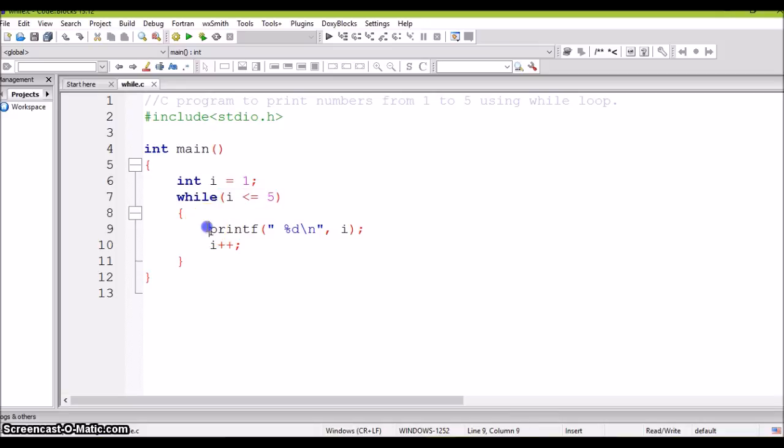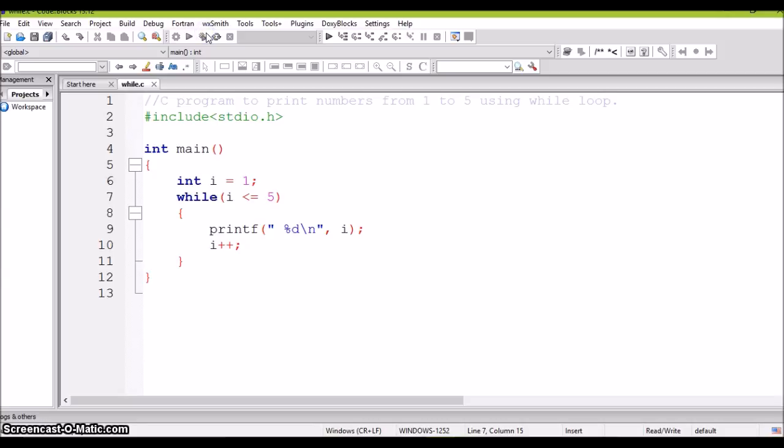So what actually we are doing here is, if I value is less than 5, then we are printing the I value and incrementing the I value. After incrementing I value, once again the condition is checked whether I is less than or equal to 5. If this condition is true, again enter into this while body, print the I value and increment the I value. After incrementing, once again check this condition. So this goes on till this condition becomes false. Once the condition becomes false, the program is terminated.